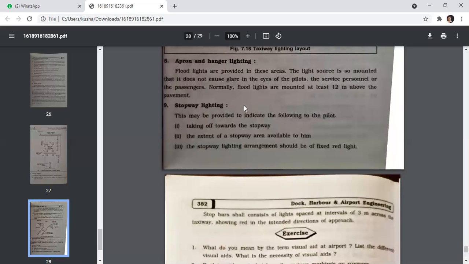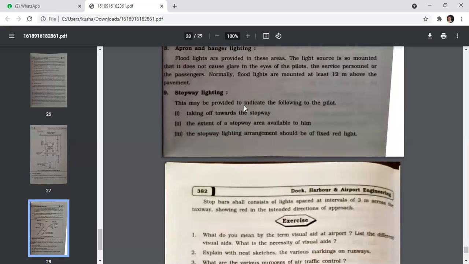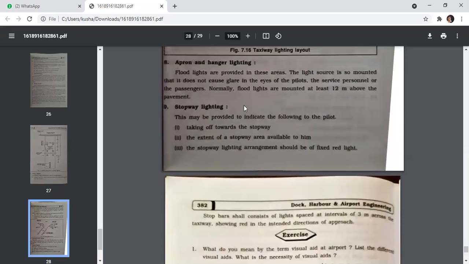Apron and hangar lighting. Floodlights are provided in this area. This light source is so mounted that it does not cause a glare in the eye of the pilot, the service personnel, or the passenger. Normally, floodlights are mounted at least 12 meters above the pavement.